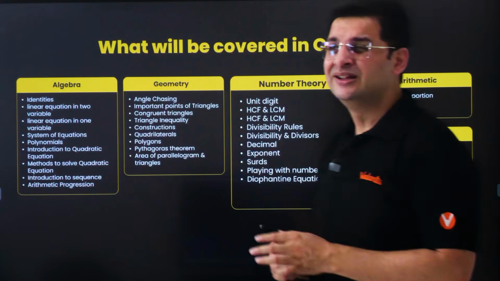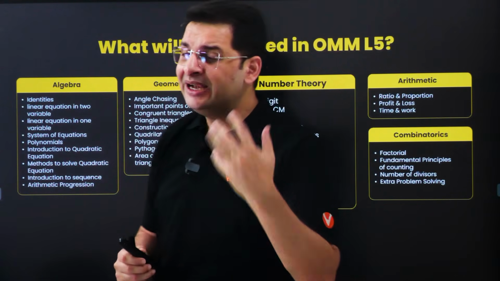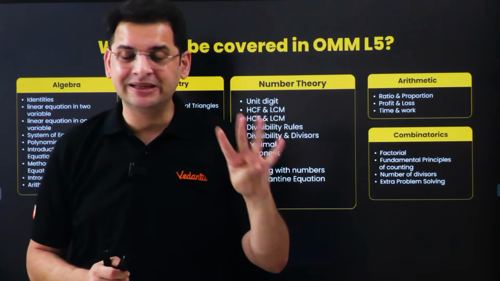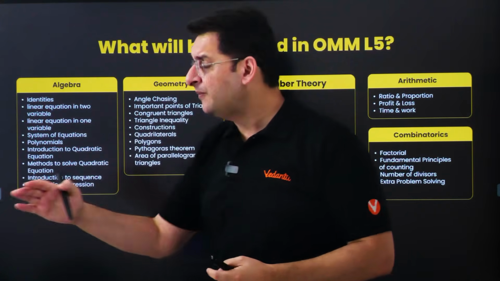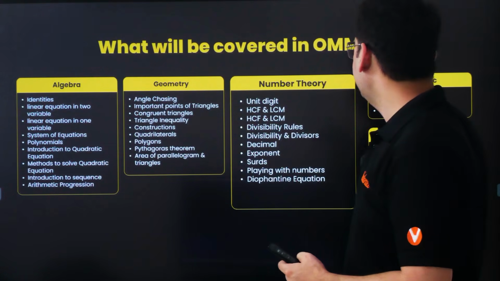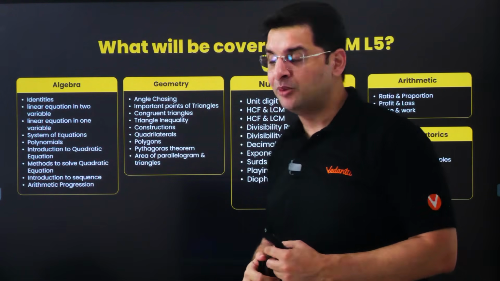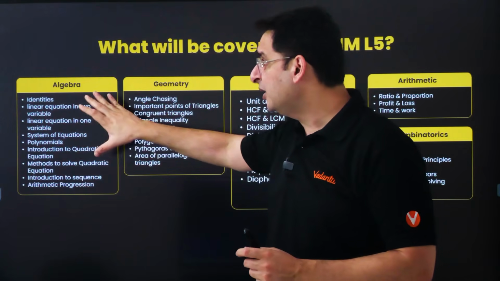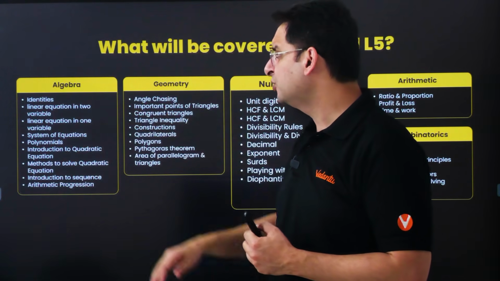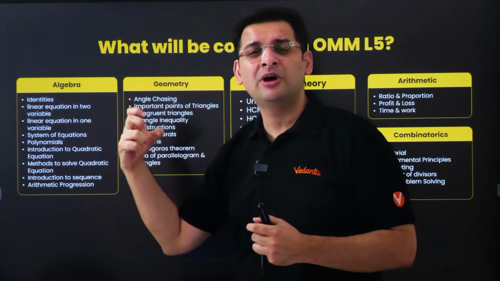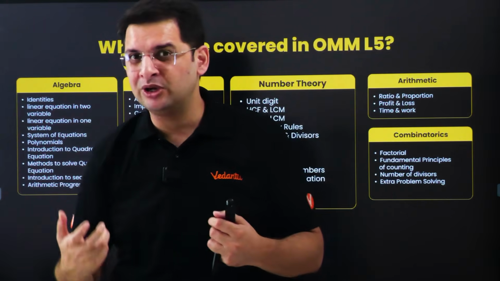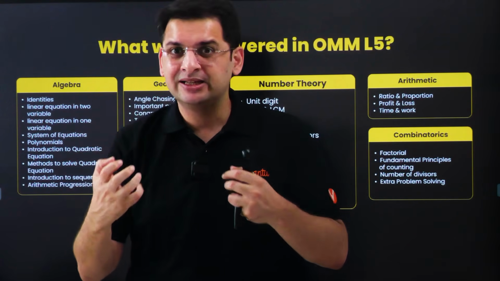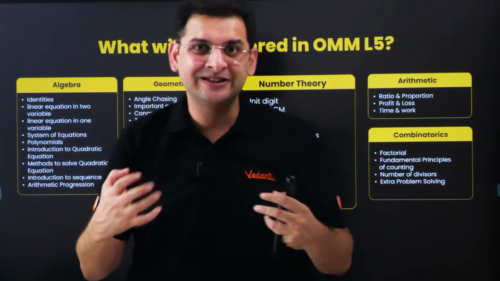What we are going to cover. So again, we have divided the mathematics into 4 basic headers: the algebra, geometry, number theory and arithmetic, and combinatorics. So we'll be starting with the algebra. So again, algebra is more about the manipulation. So how are you able to see things differently? Right, so this is what we call algebra.